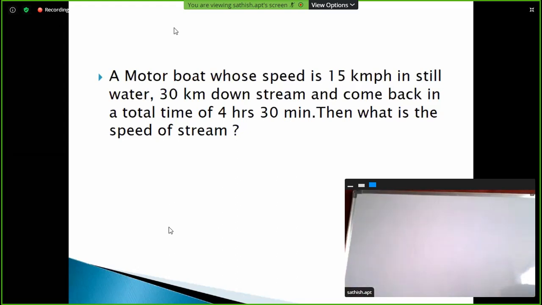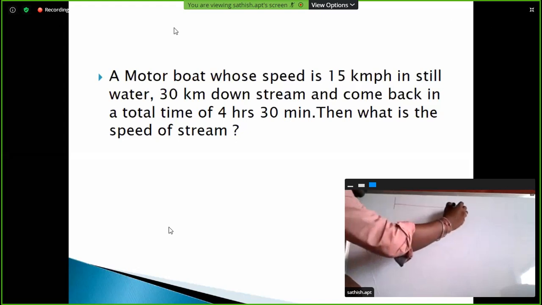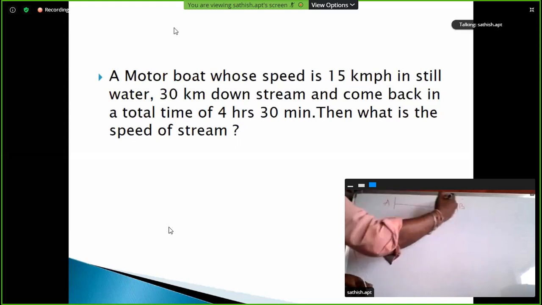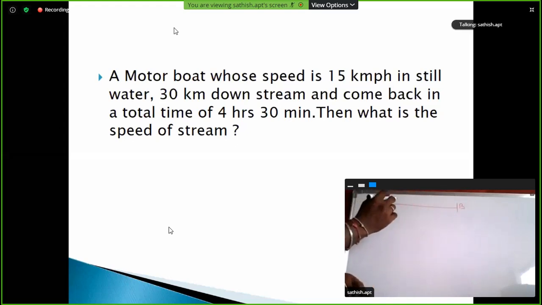Yeah, this is the most important one. So here, this is the journey: starting point A, ending point B. Here the speed of the boat is 15 kmph. Clear?